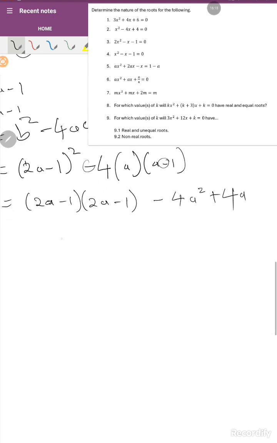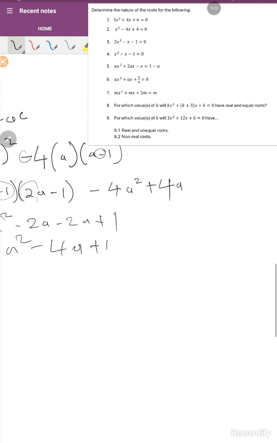So let's go here. That multiplied by that 4a, then that is going to be 2a. Then negative 1 multiplied by 2a is going to be 2a, then that is going to be positive 1. Therefore, it's going to have 4a squared minus 4a plus 1, right? Which going to have minus 4a squared plus 4a.